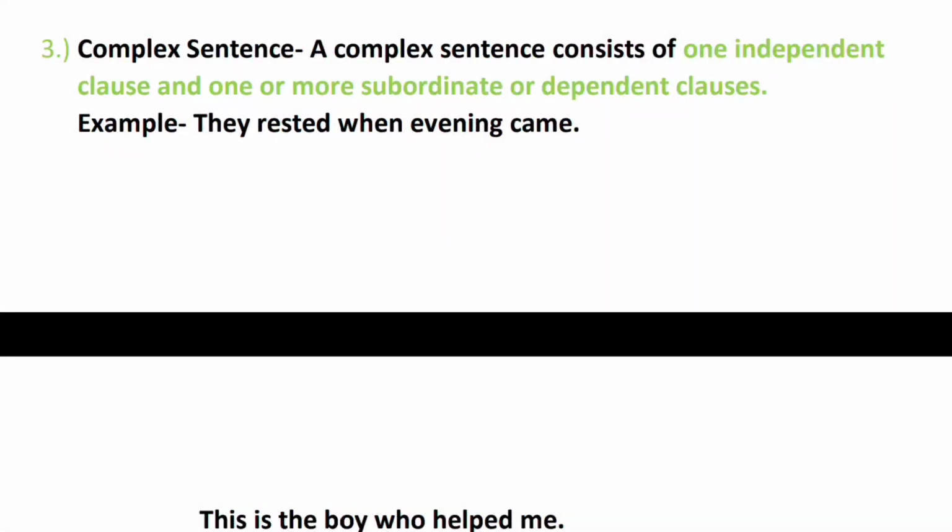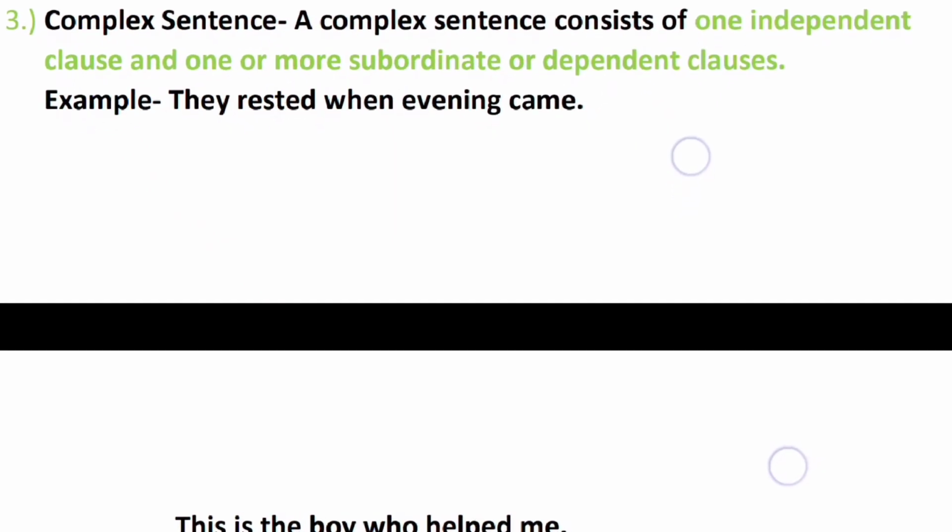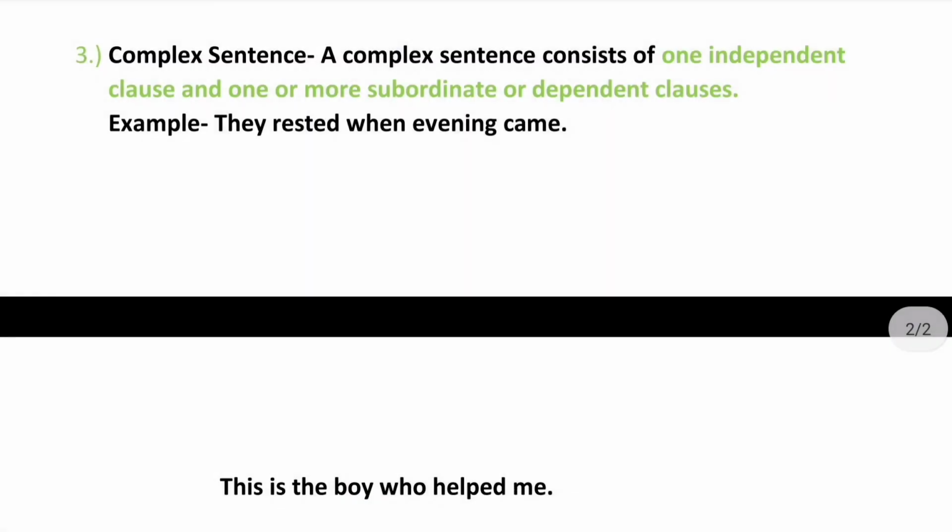What is a complex sentence? A complex sentence consists of one independent clause and one or more subordinate or dependent clauses. They rested when evening came. Here you have one independent clause followed by a dependent or subordinate clause. They rested is the independent clause or the principal clause. It can make complete sense by itself. When evening came is the dependent or the subordinate clause. It doesn't make any sense by itself.